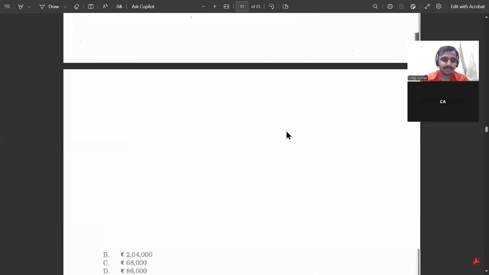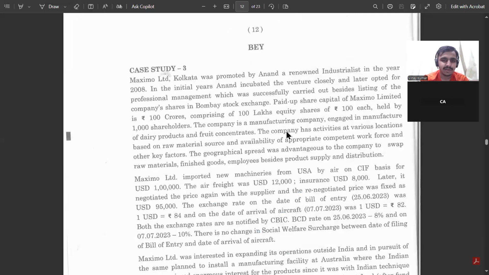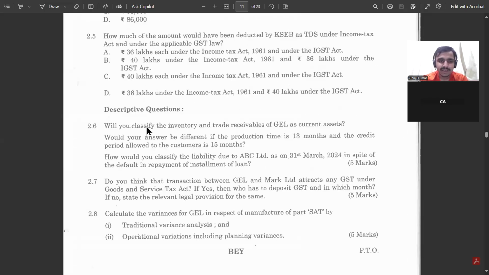we can see, we'll go to 2.5 here. 2.6, will you classify inventory in this and this in respect to default of, so it's just asking only about that, not other things, because it's just asking about the classification as dealt with per Ind AS 1, and Ind AS 10 can also be triggered because it is an adjusting event or non-adjusting event, that can affect its classification also. We have to see all that too.